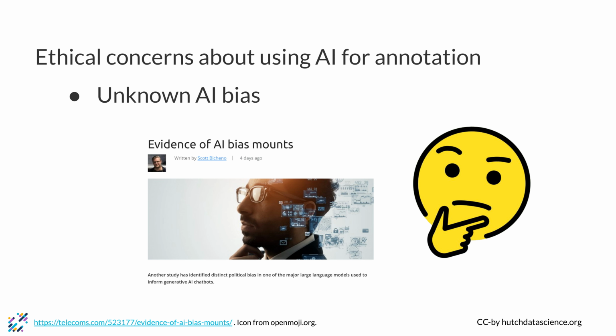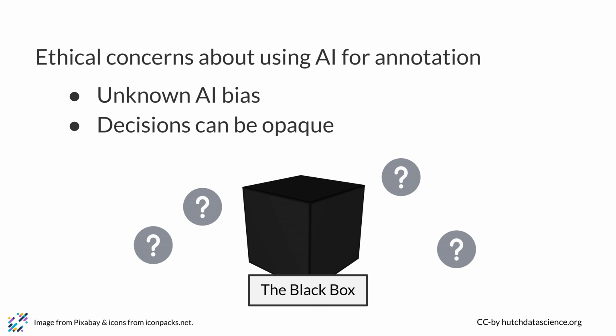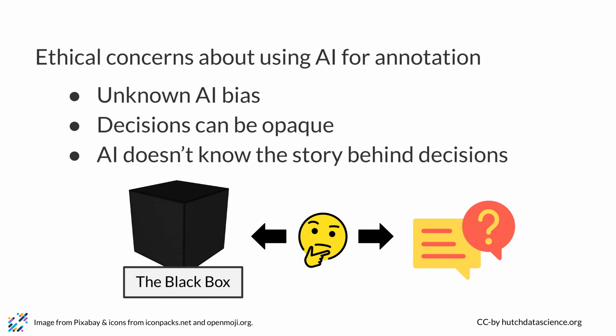There are also a number of potential ethical concerns associated with using AI to annotate code. For example, we don't yet know how and in what ways AI models may be biased. Additionally, AI models may be opaque, which could make it difficult to understand why they made certain annotations. Finally, because AI models are not humans and don't necessarily tell the stories behind the code, they may be used to generate annotations that are not accurate, helpful, or do not tell the full depth of the history of what occurred with the code, which could lead to problems.